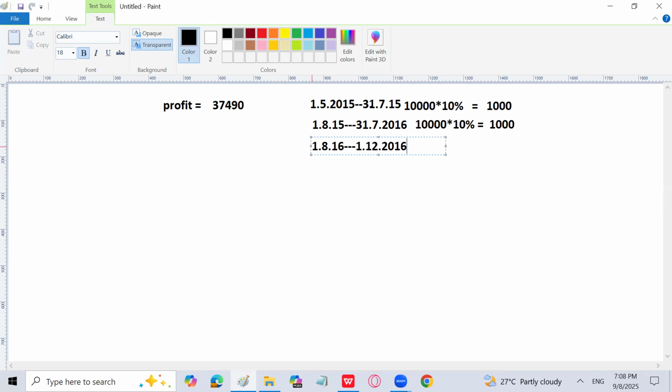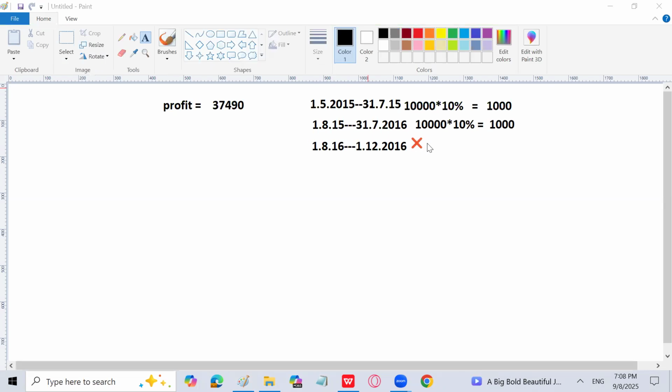But for these months, which is August, September, October, November, 4 months, we will not calculate depreciation on monthly basis. Why? Because we are using annual basis. So in the current year in which the asset is being sold, we will not calculate depreciation for this year, because we are using annual basis. This asset has been sold in the current year, which starts from 1st August and ends at 31st July 2017. On 1st December, it has been sold.